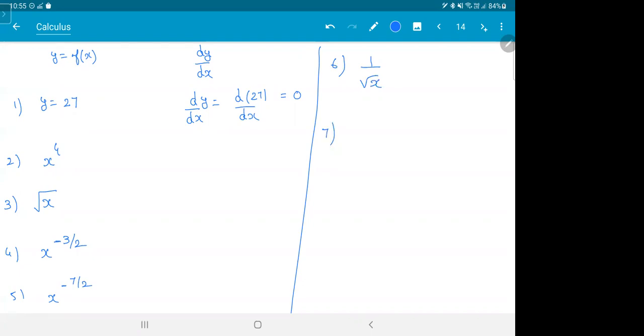So you have to differentiate x power 4. I'll stop writing this y and all. I give x power 4. What is the answer for x power 4? You can directly write the answer if you are getting it fast.